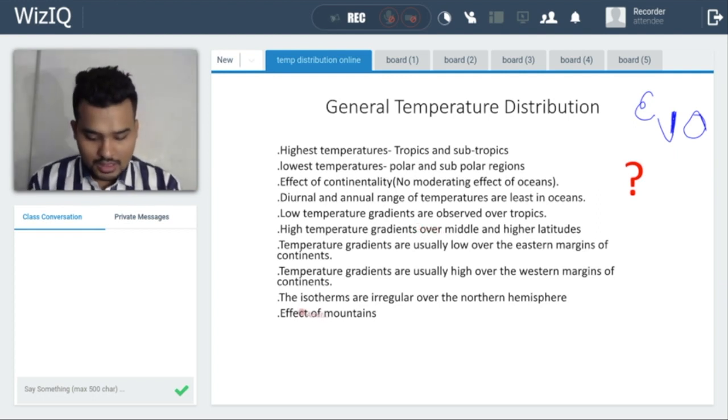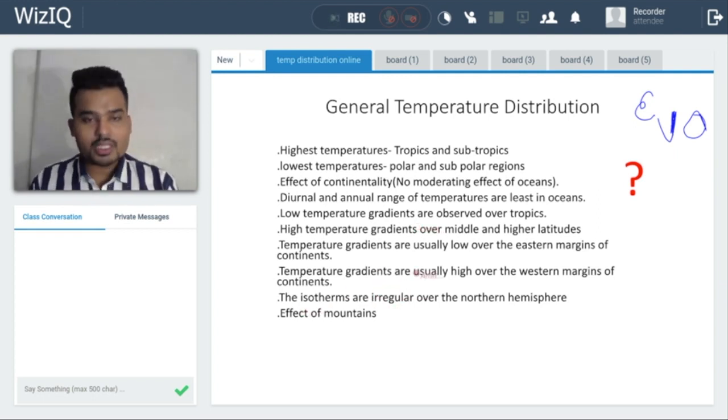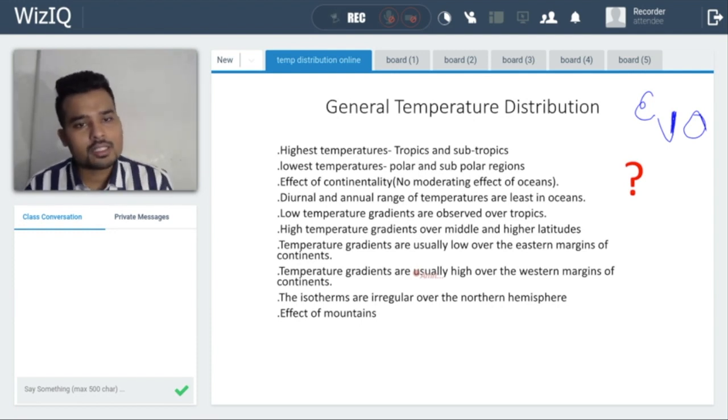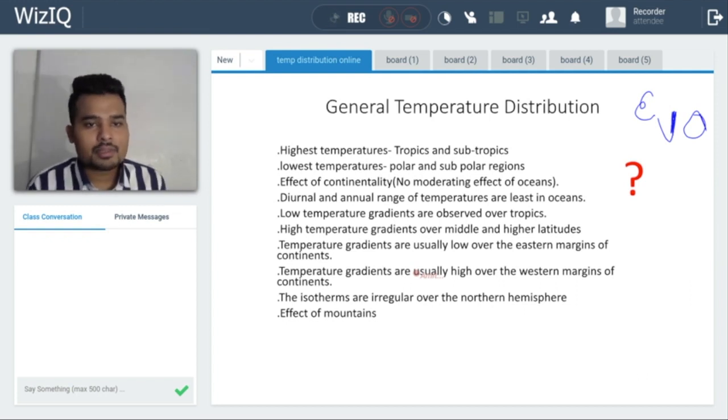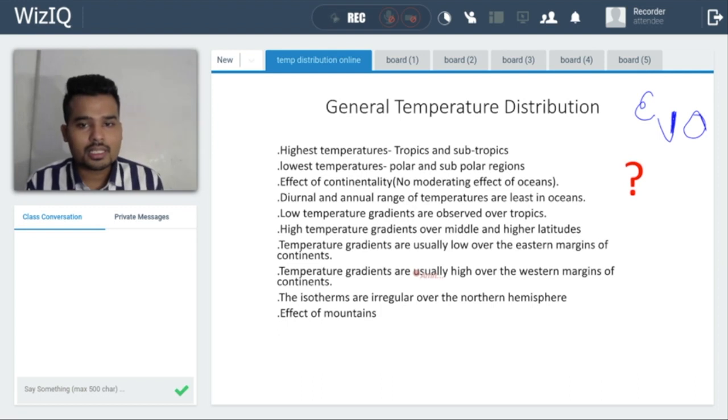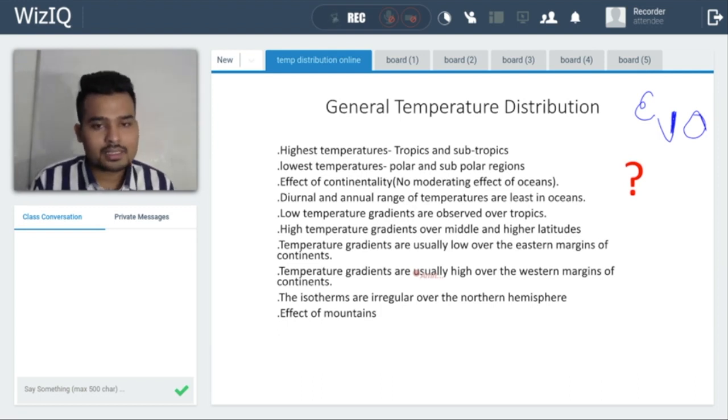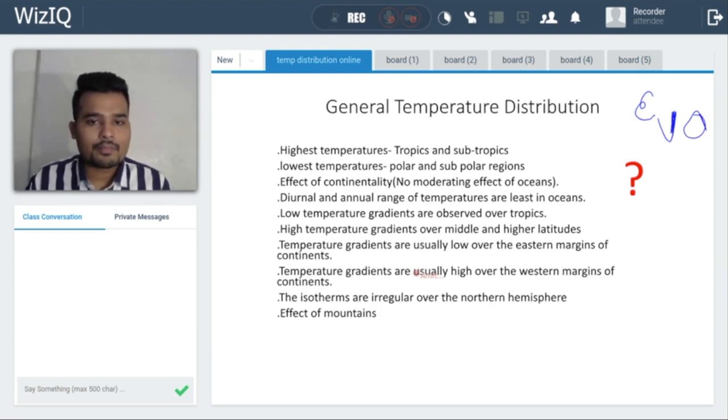Now the isotherms are irregular over the northern hemisphere. What is the reason why it is irregular in the northern hemisphere only? Because the northern hemisphere is a land hemisphere. Land hemisphere means land is more, ocean is less. So land has less specific heat. That means it warms faster, it cools faster, and it affects the whole isotherms over it.